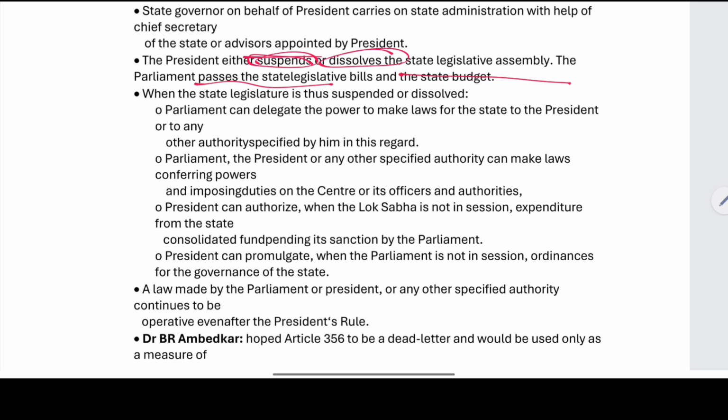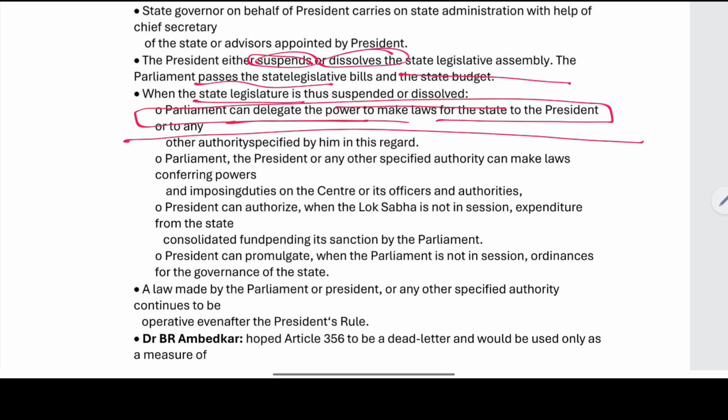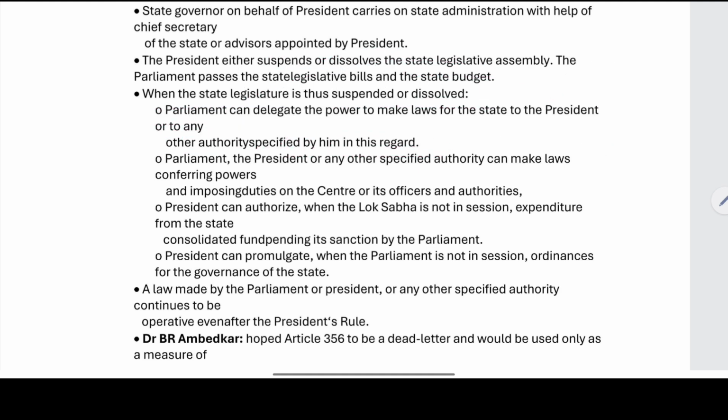The Parliament is going to pass the state legislative bills and even the budgets. When the state legislature is suspended or dissolved, Parliament can delegate the power. The lawmaking power for the state is delegated to the President or to any authority specified by him in this regard. Now, the executive power belongs to the President only, but the legislative power belongs to the Parliament. Parliament is the one which has the legislative power, and the Parliament is delegating.